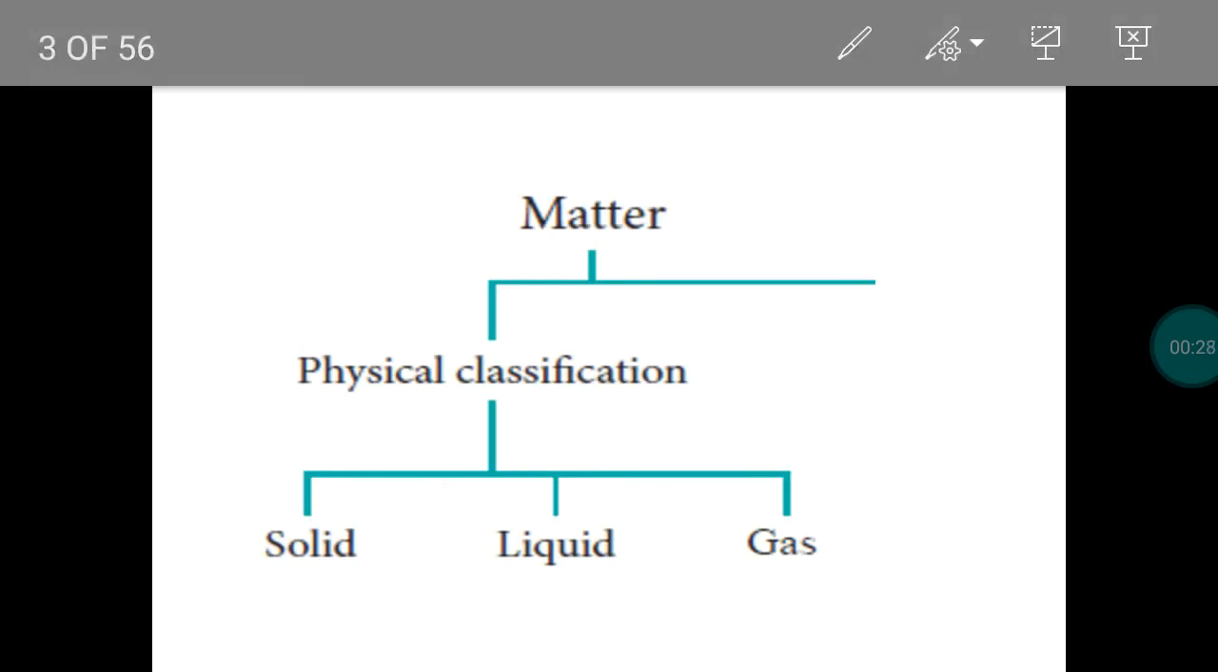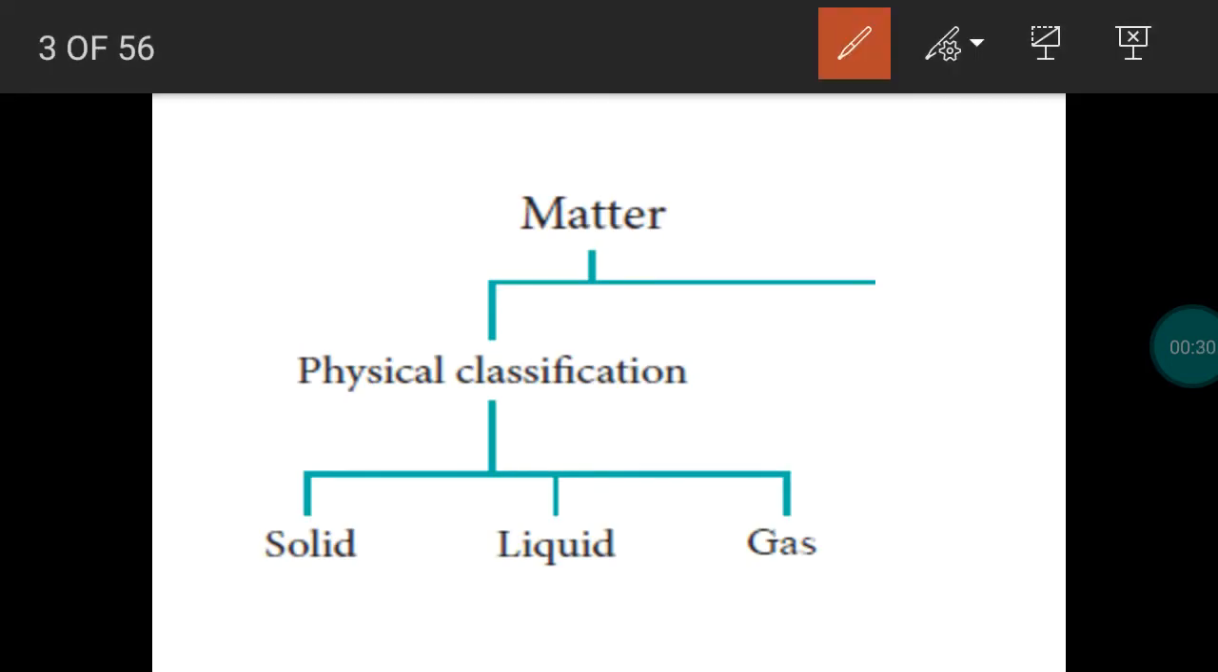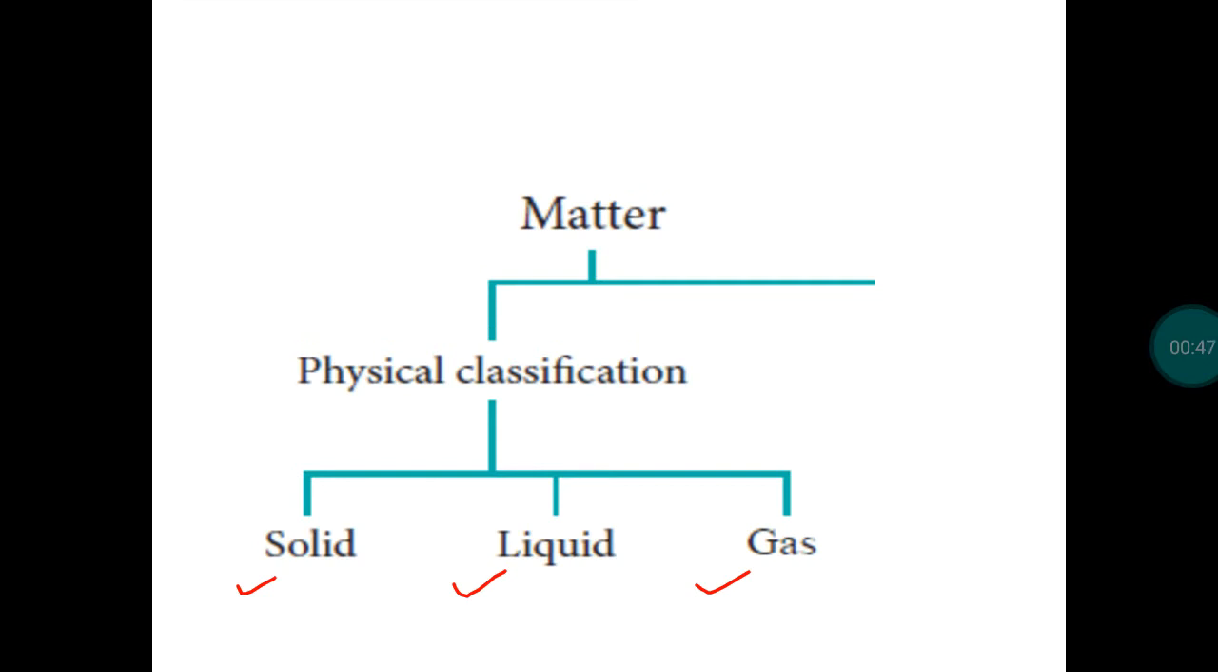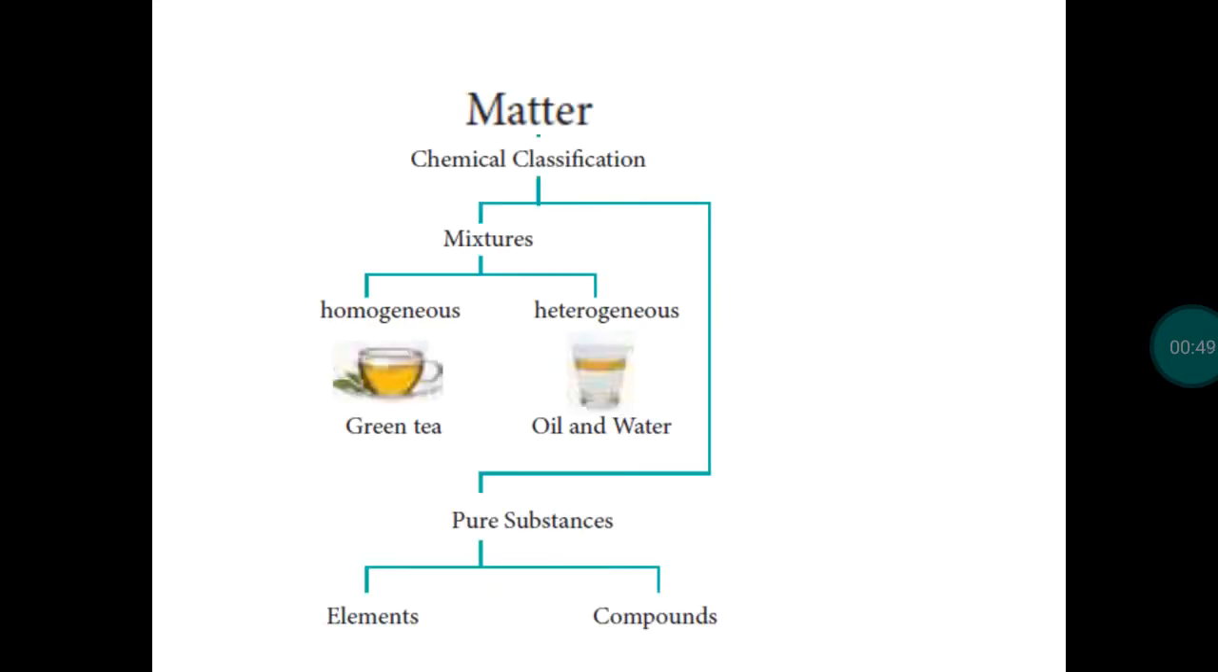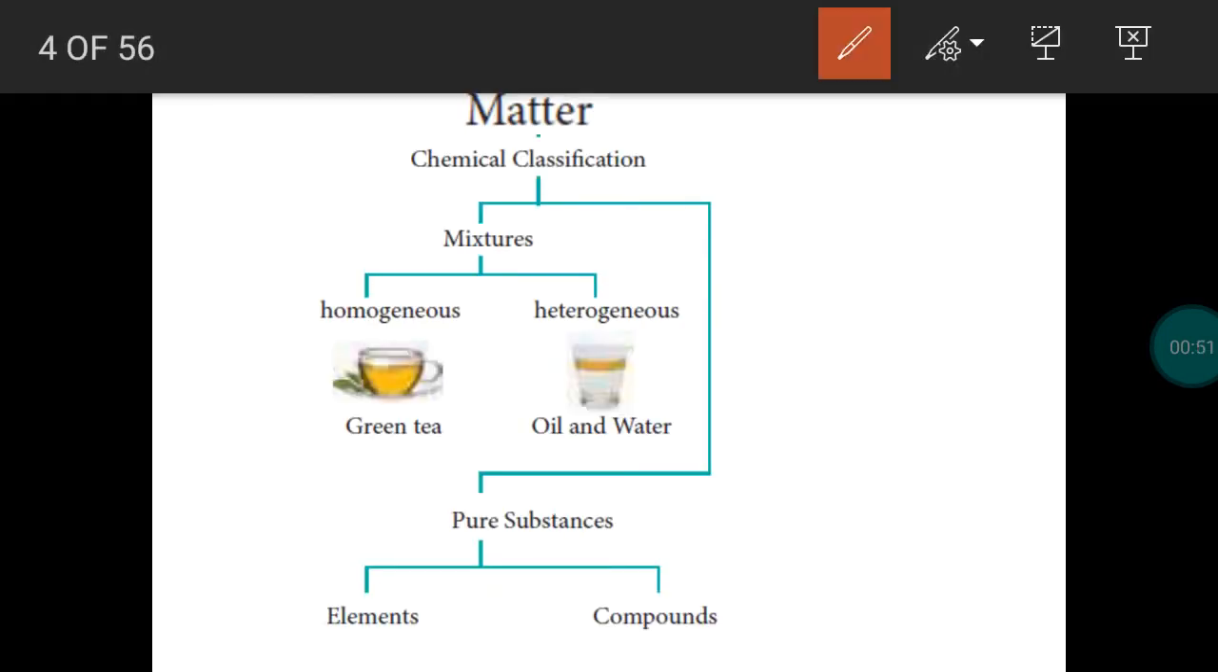We can classify matter in two aspects. One is based on physical state, another is based on chemical composition. Matter may be a solid, liquid or gas. A substance may be in the solid state, liquid state or gas state. This classification is mainly based on physical state. And matter can be classified into mixture as well as pure substance. This is based on chemical composition.